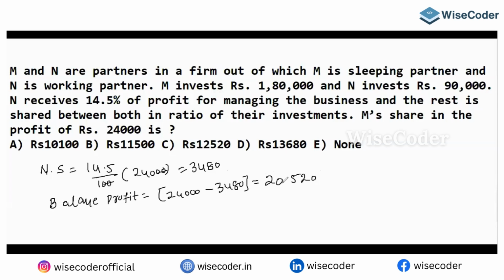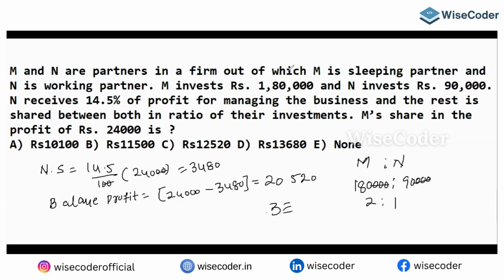20,000 and 520. Okay, let's find out, this is only going to be divided among the two persons, right? So what is the investment ratio of M and N? 1,80,000 is to 90,000, so four zeros cancel. The ratio here is 2:1. So M is two parts, N is one part, so total three parts.